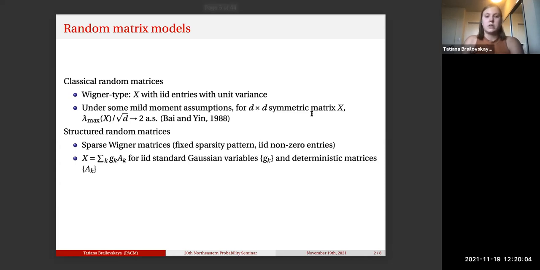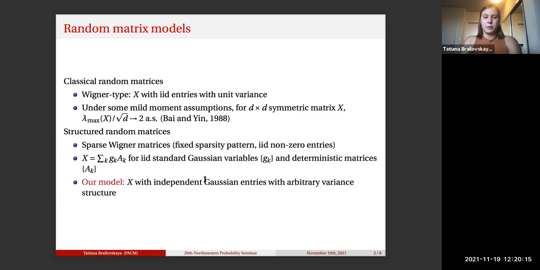Another example would be the Gaussian series, where we have some collection of deterministic matrices, and then we take linear combinations of them, where the scalar multiples are just IID standard Gaussian variables. And finally, the model that I will focus on today is a Gaussian random matrix where the entries are independent. However, unlike in the Wigner case, here we'll allow the entries to have arbitrary variance patterns.